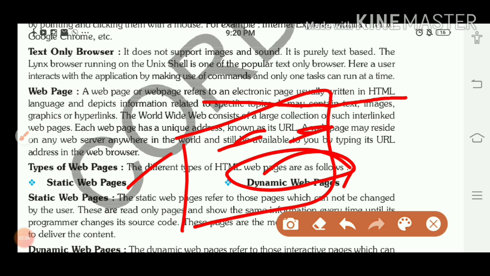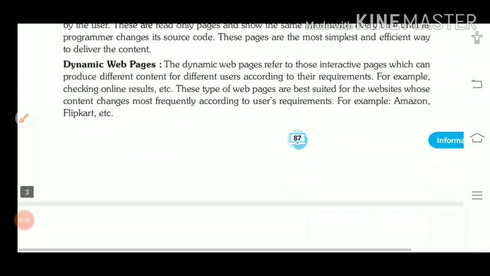Dynamic web page, whose content will vary from user to user. When you are checking your result or doing online shopping, the content will vary according to the user, meaning all the web pages designed according to user requirements are dynamic web pages.